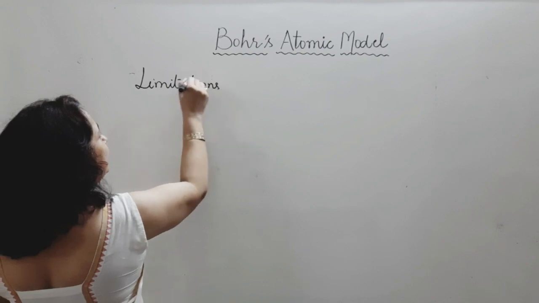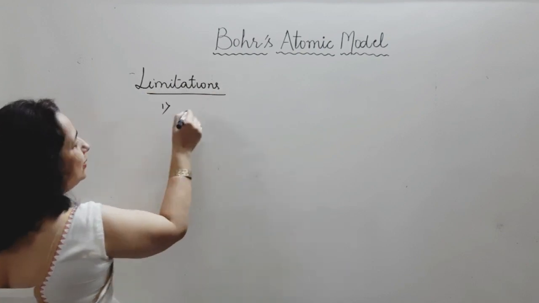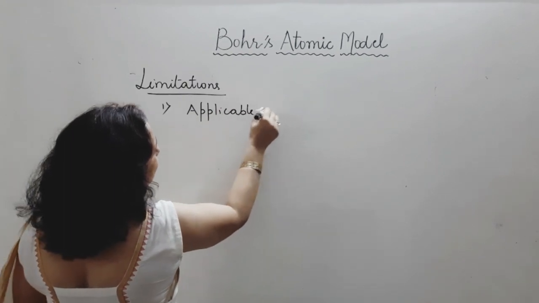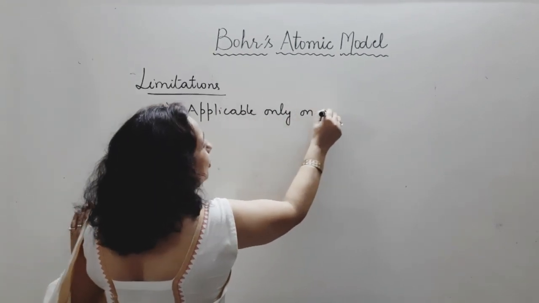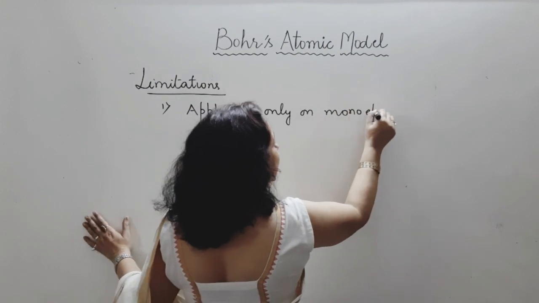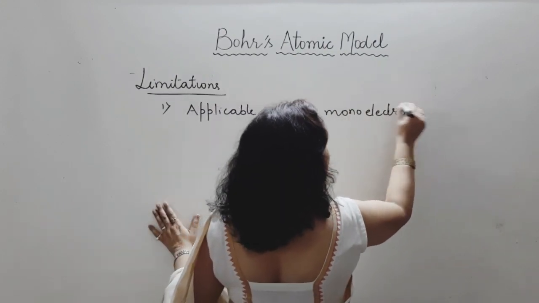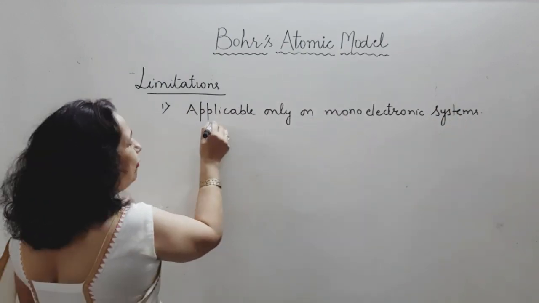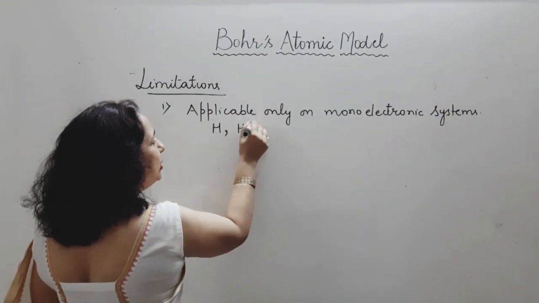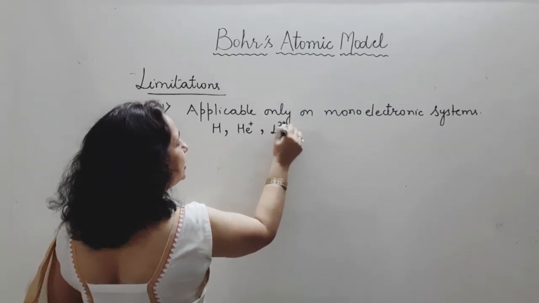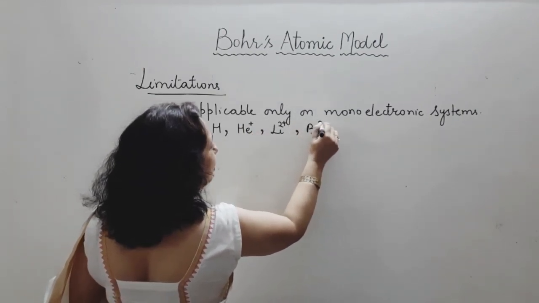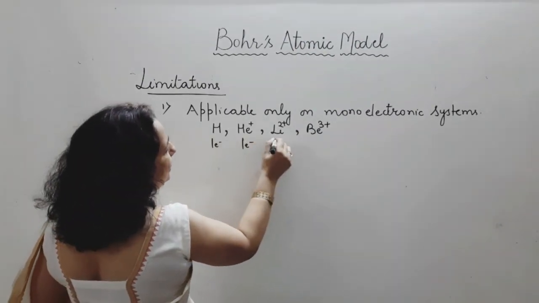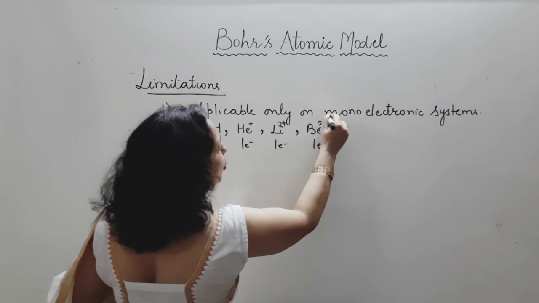First limitation: this model is applicable only on monoelectronic systems. This model is valid only on monoelectronic systems: for hydrogen, for helium 1 positive, for lithium 2 positive, for beryllium 3 positive. Those systems which have one electron, one-electron systems, monoelectronic.